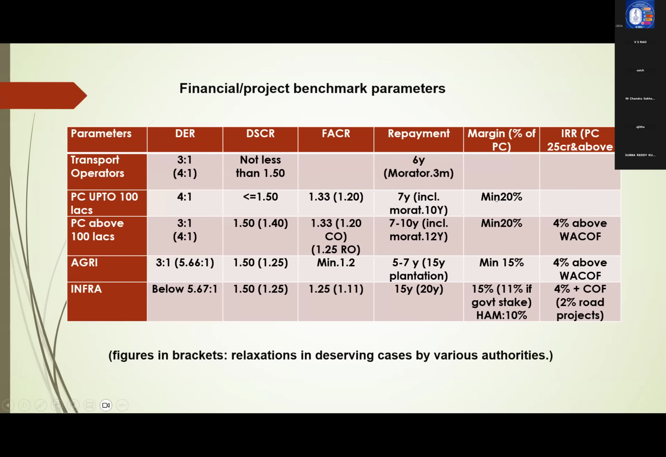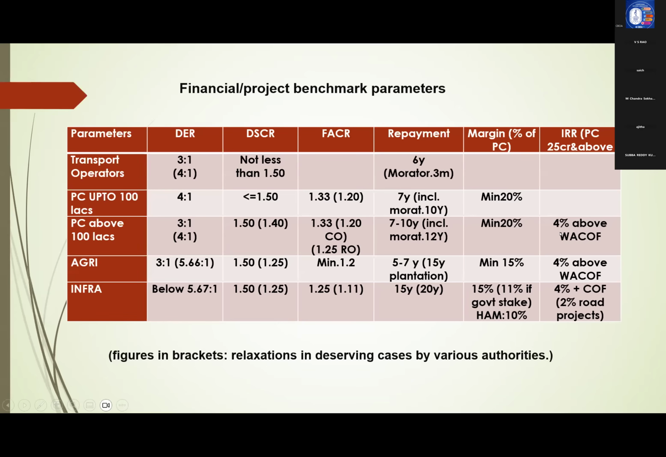Next, margin. Small loans 20%, PC up to 100 and above 100 also it is 20%. Agriculture minimum 15%, because we call it 15-25% margin in agriculture. And infra normally 15%, it can be reduced to 10% also. For hybrid annuity model, it is 10%. This is about margin. And internal rate of return, IRR, is applicable for project cost of 25 crores and above.